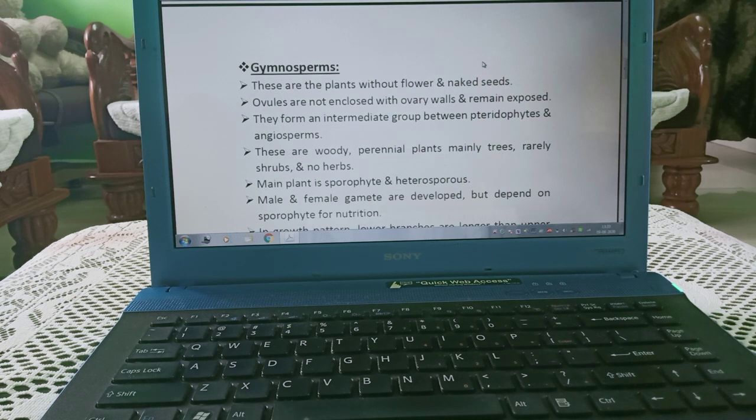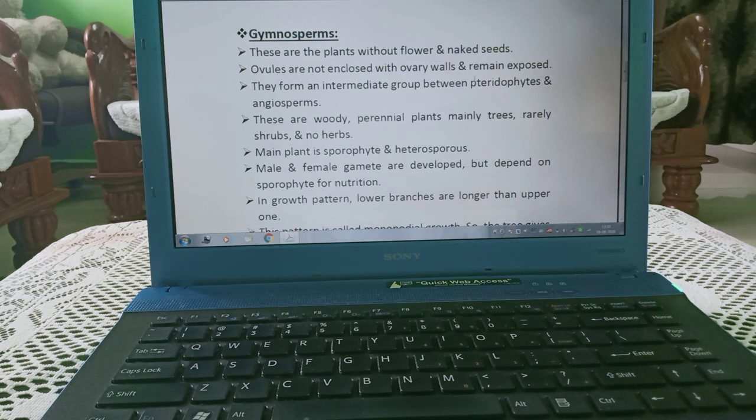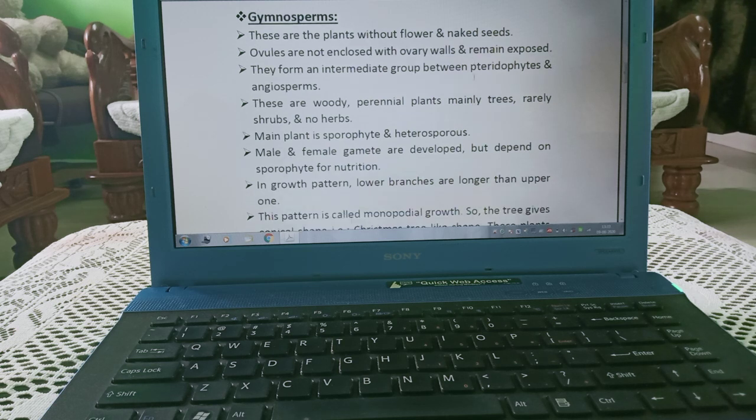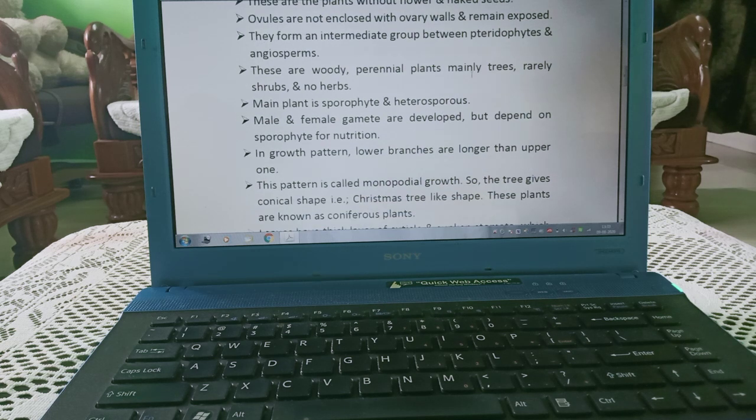Now we are starting with gymnosperm. These are the plants without flower and with naked seeds. Naked seeds means covering is not there on the seed. Ovules are not enclosed with ovary walls and remain exposed. They form an intermediate group between pteridophytes and angiosperm.